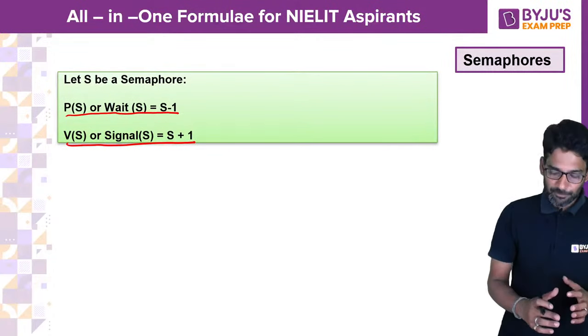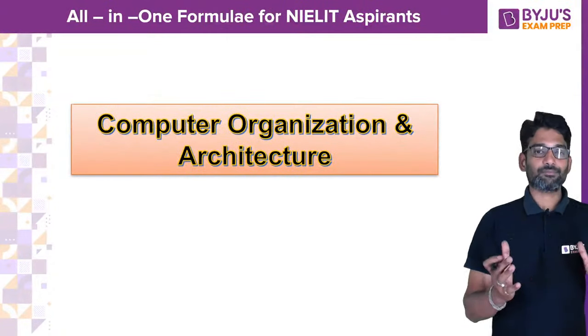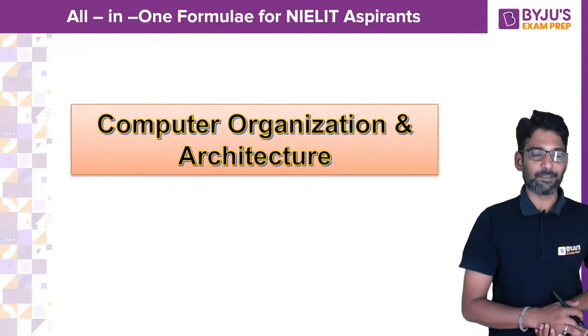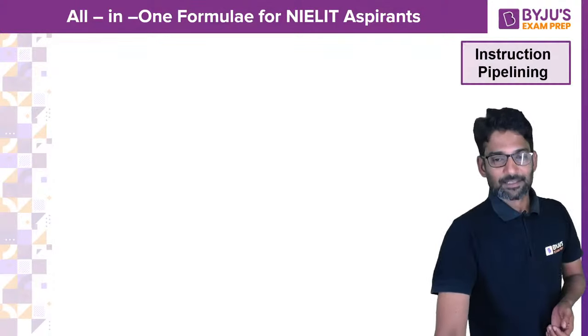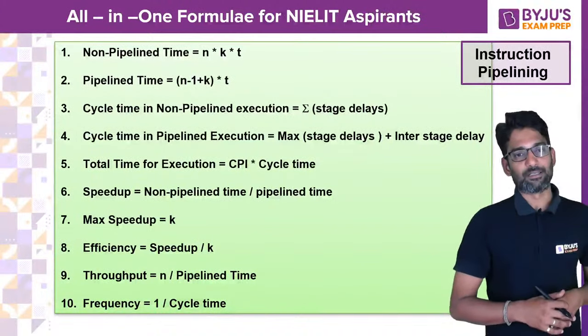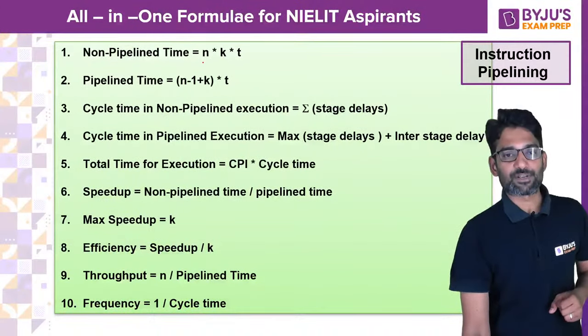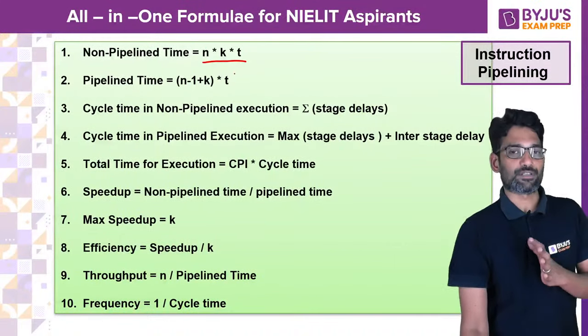Okay. And finally, computer organization and architecture. Relatively, there are multiple formulae here. Firstly, in instruction pipelining, we have several formulae. Non-pipelined time you calculate as number of instructions into number of stages into stage time.